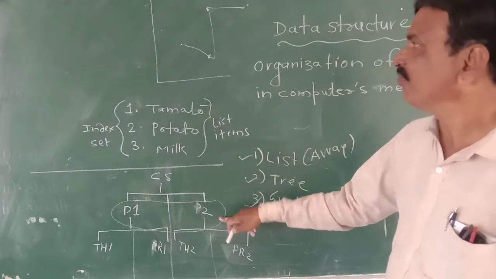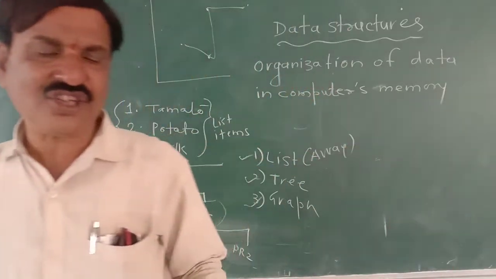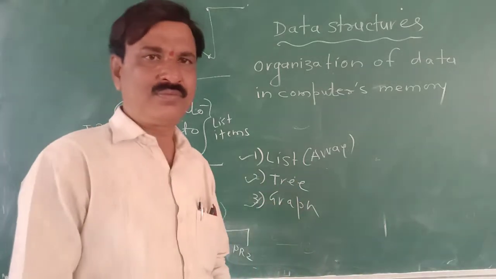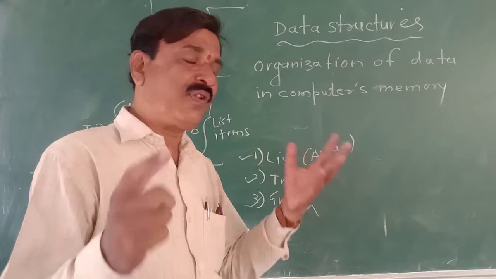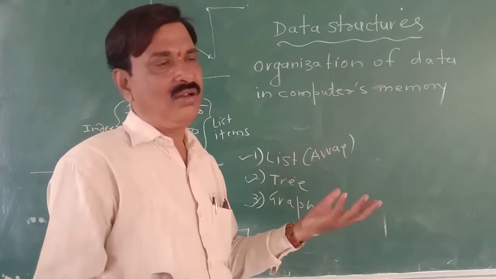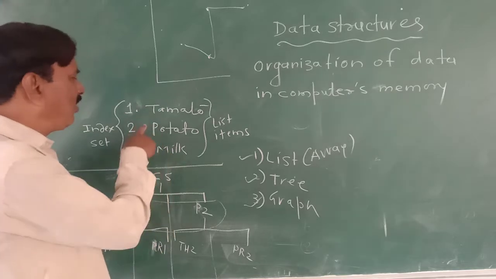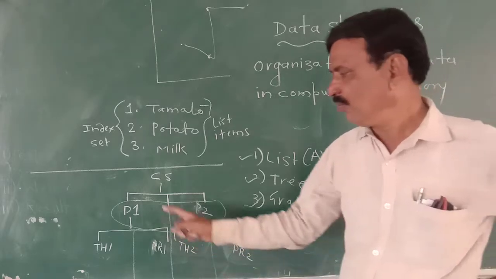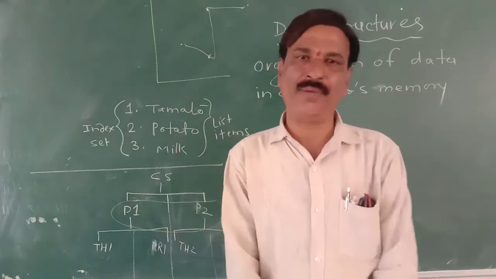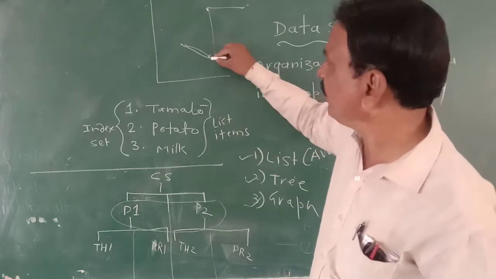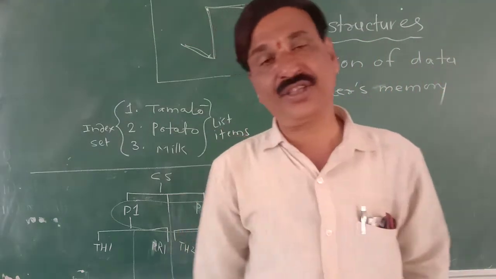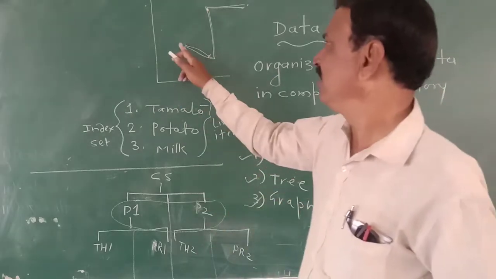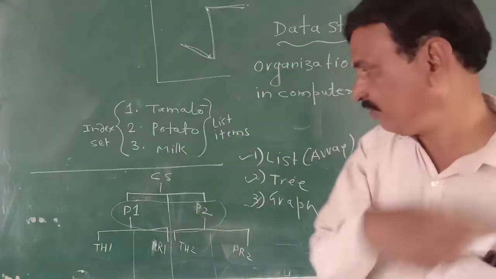So list, tree, graph, all these are organization of data in computer's memory, but different styles are there. Here data is organized sequentially. Here data is organized, but there exists a hierarchical relationship among them. Here also data is organized, but there is one kind of direction. Direction is important. It is a set of pairs of values along with direction.